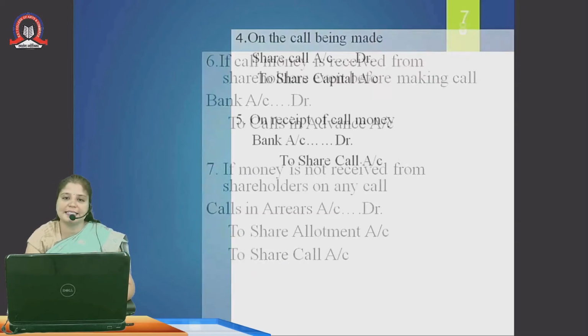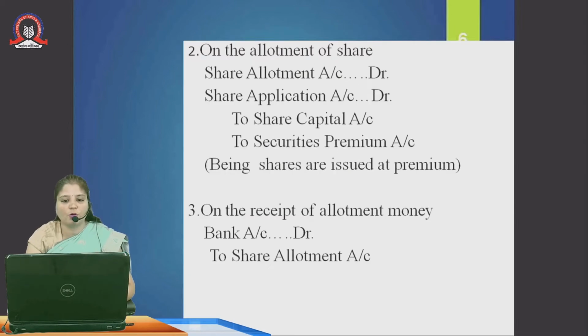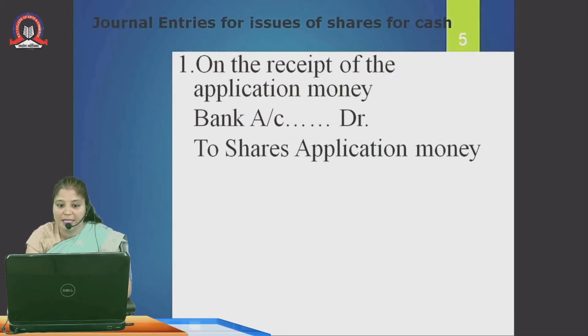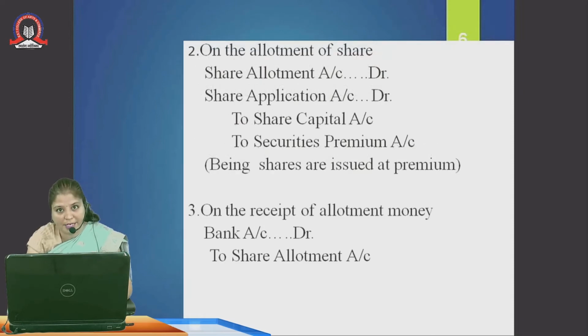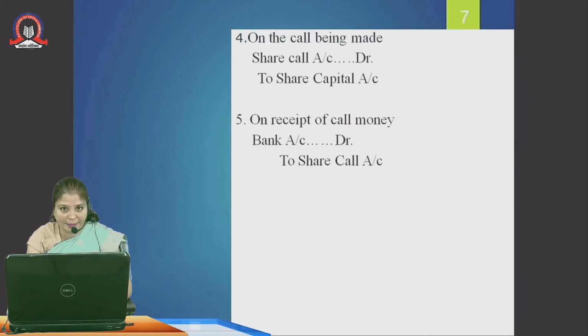In short, I can say that we cannot collect the money on the whole. Suppose the company has a nominal value of 10 rupees, it has to collect that value in a number of installments. The first stage is application money, then the second stage is allotment money, and the third is call money.